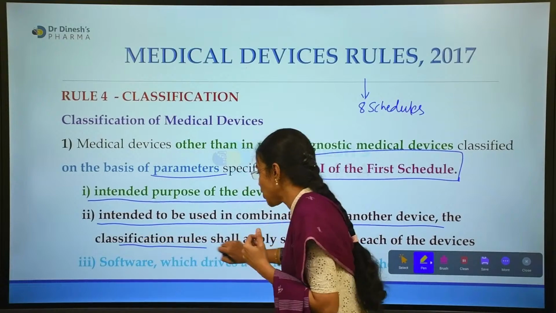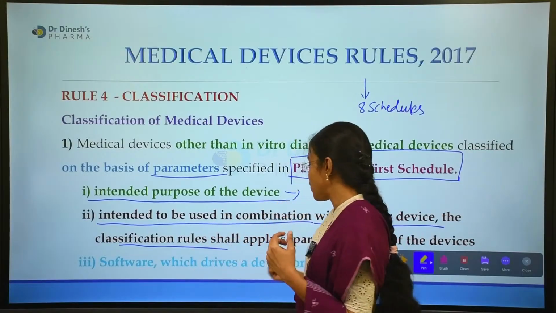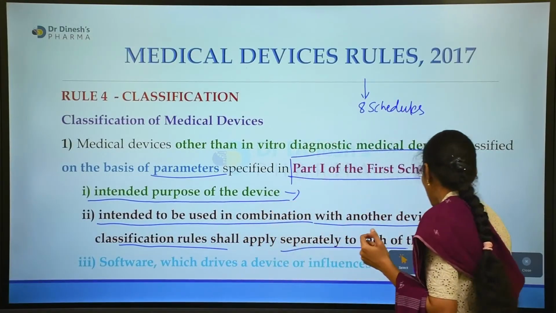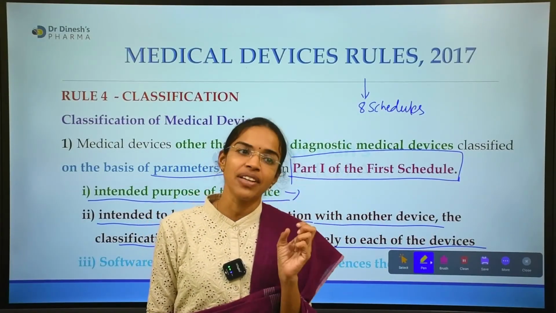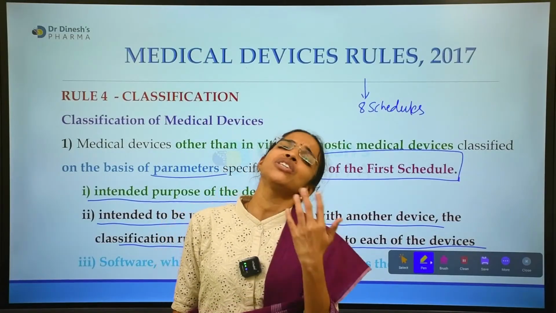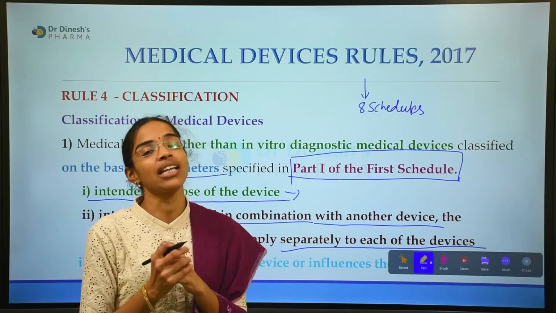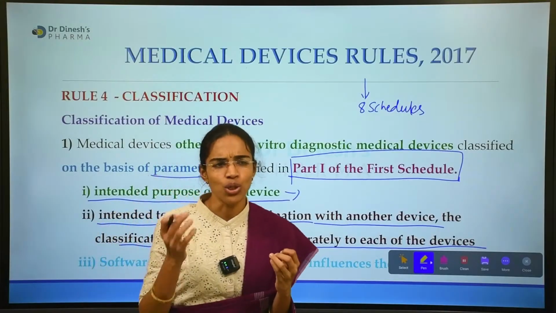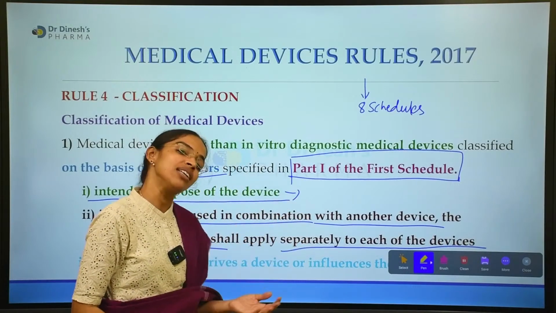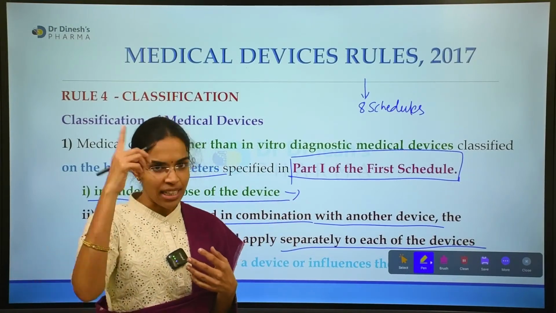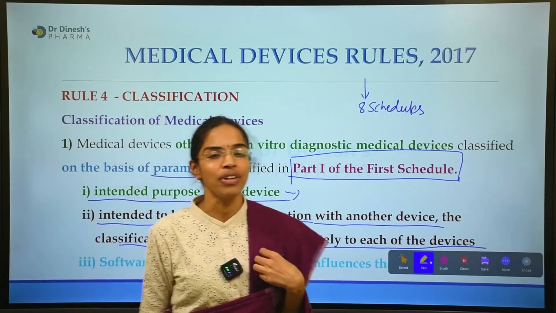All the rules of classification that we are following will apply separately to each of the devices. Please note, this is very important. The classification rules will apply separately to each device. The rules are not common to all the devices, even when they are used in combination. We usually assume the rules are similar for the combination, but no. If they are used in combination, the rules apply separately to each device based on its type and its intended use.